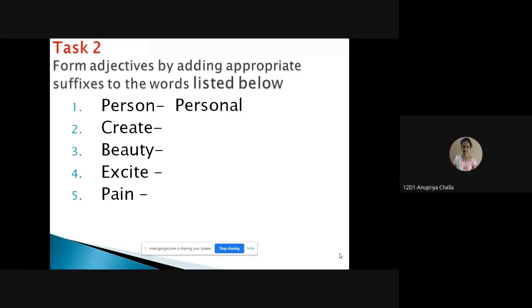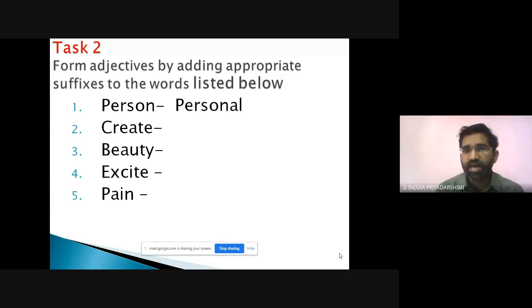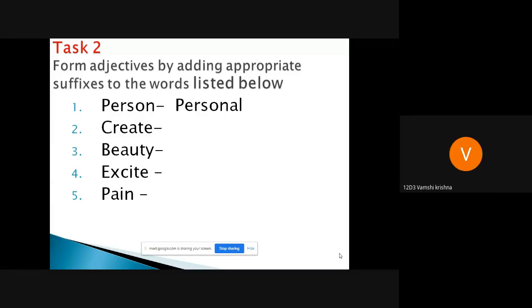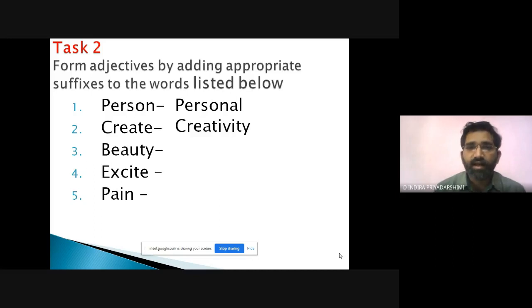Creativity. Creation. Creation is a noun. Creative. Wonderful. Creative is an adjective. Creativity is also an adjective. Creation is a noun again. I hope you understood why this answer is correct and that is not.